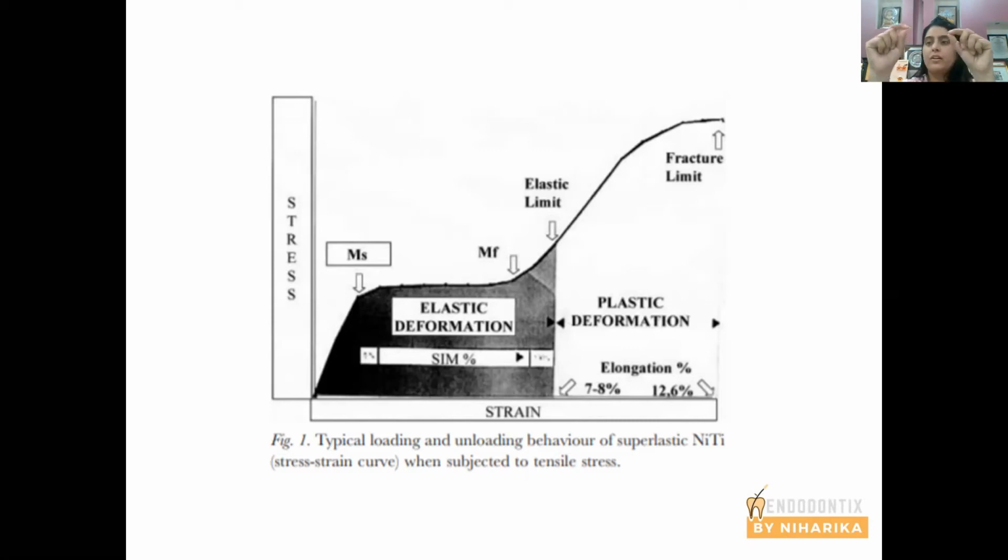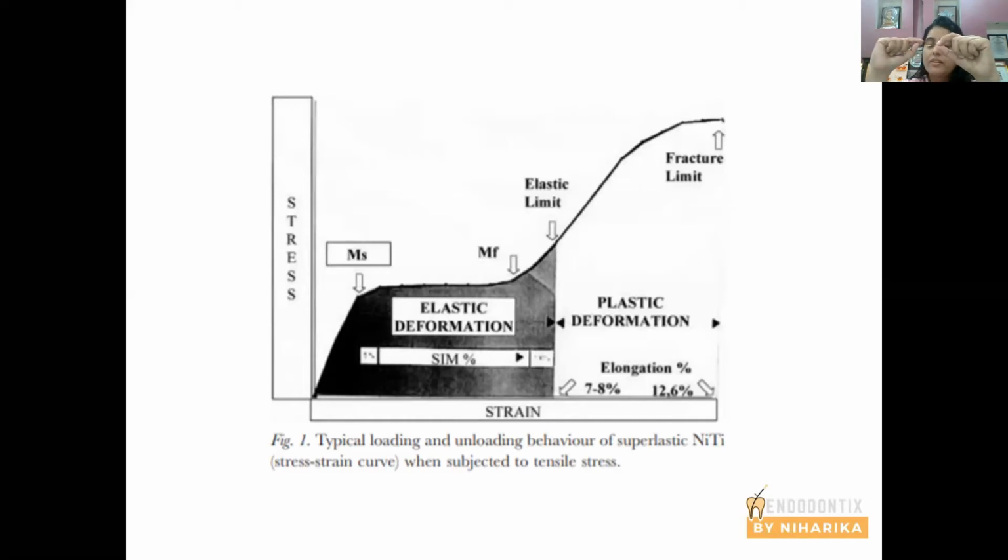Now look at this file. Okay, can you see? Suppose this file has an elastic limit of 6 Newton per centimeter. Elastic torque, I should say. That means till 6 Newton per centimeter, or when you apply a rotating force of 6 Newton per centimeter or less, the file is absolutely safe. It will rotate and it will negotiate curved canals easily. But as soon as the torque value reaches 6 Newton per centimeter, this is the marginal value. Okay, the file will again rotate and negotiate the curved canal.